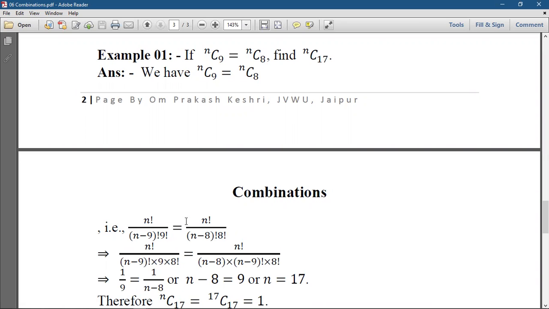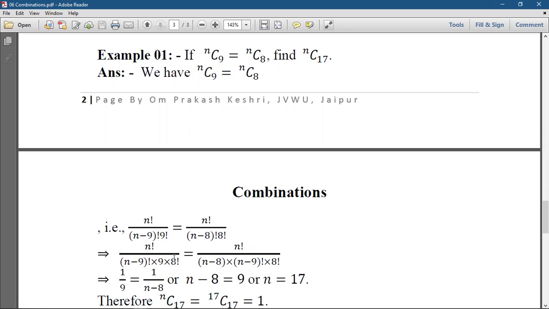Now factorial n will be cancelled out. Here, factorial n by factorial n minus 9 into factorial 9 equals factorial n by factorial n minus 8, which can be written as n minus 8 into factorial n minus 9, and factorial 8 is as it is. After this, we cancel factorial 9 and factorial 8.